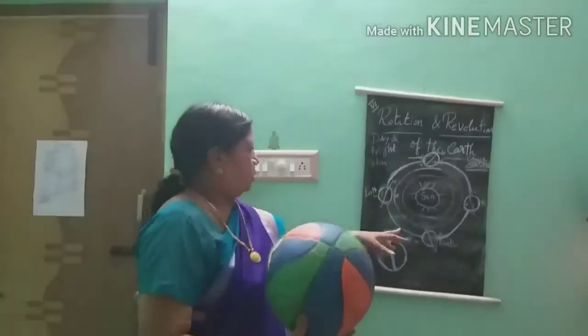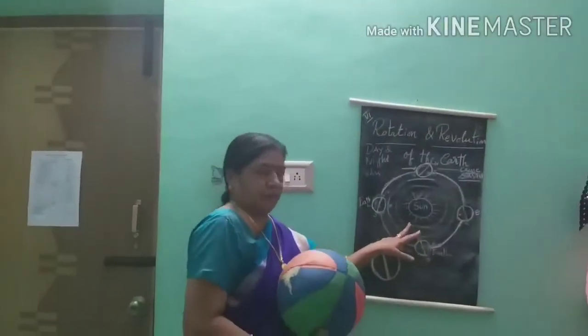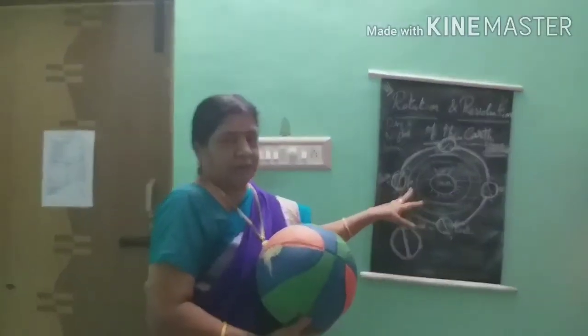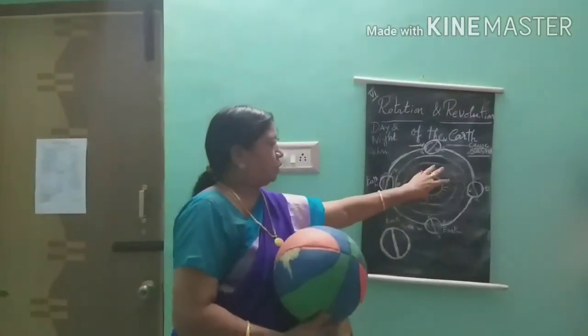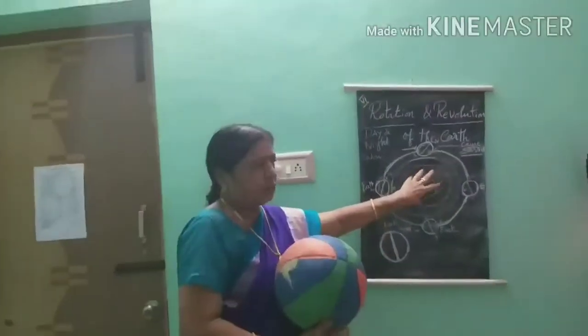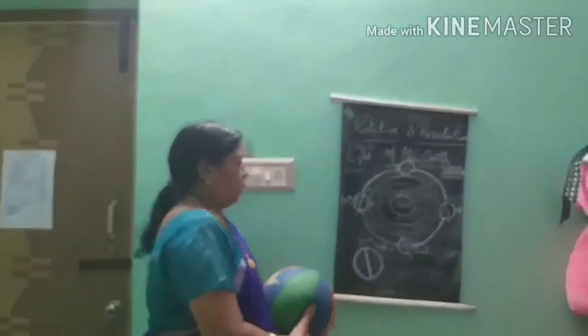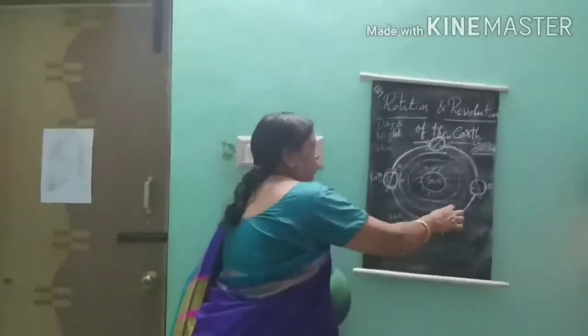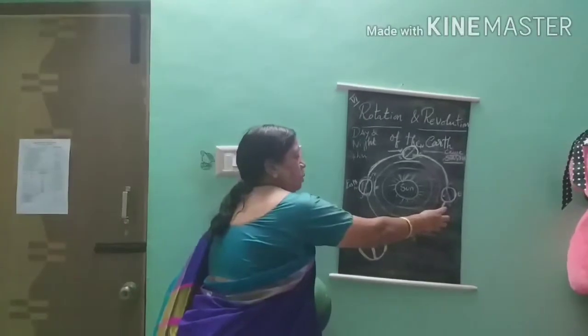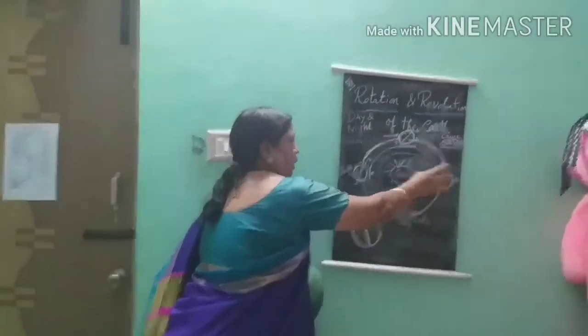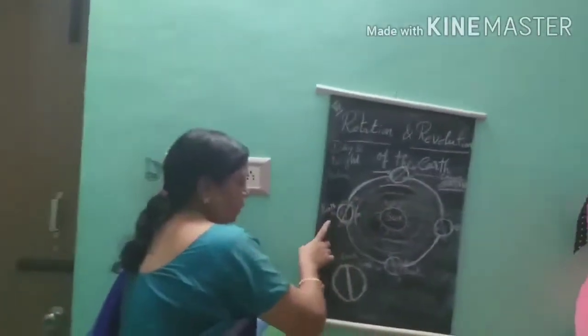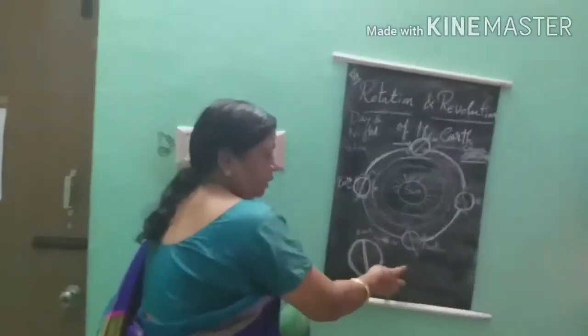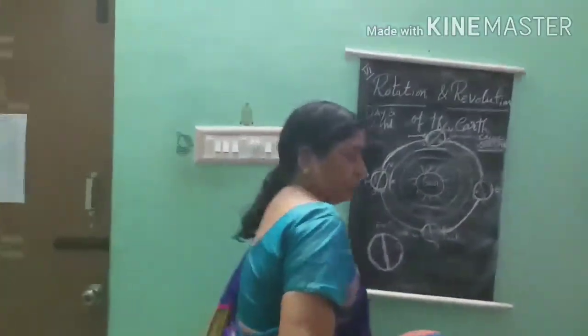If you observe this figure, you can easily understand. The sun is not constant, it is also in oscillation mode. When the earth goes around the sun, the eastern side, the northern side, the western side and the southern side. Okay, shall we go?